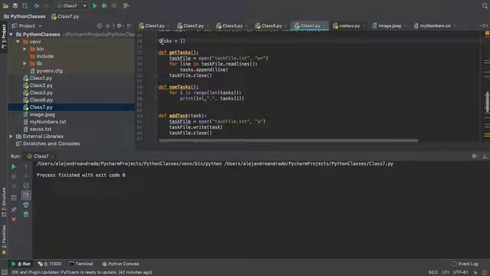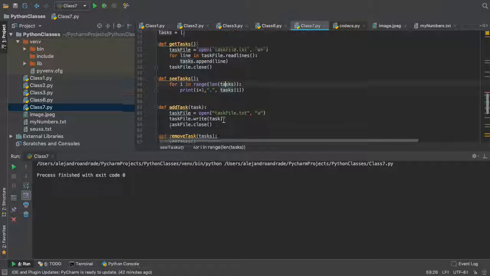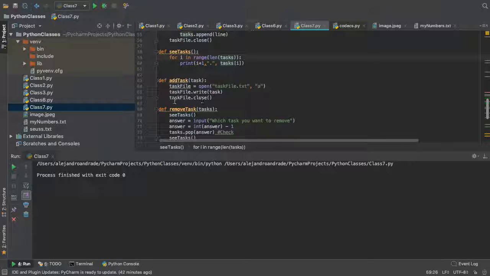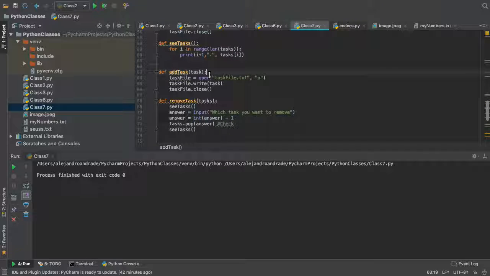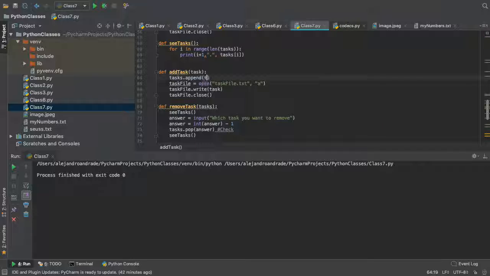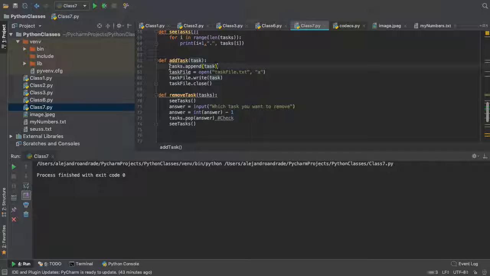Now we have this task here, tasks here, a task, you add this to your file, right? Now, do you actually need to add the task to your file or just to the data structure you have? So this is incomplete, right? We gotta do tasks dot append task, right? Cool. So we actually put it in our data structure, and then we also put it in our file to make sure that in case all the wrong things happen, at least you updated that, right?